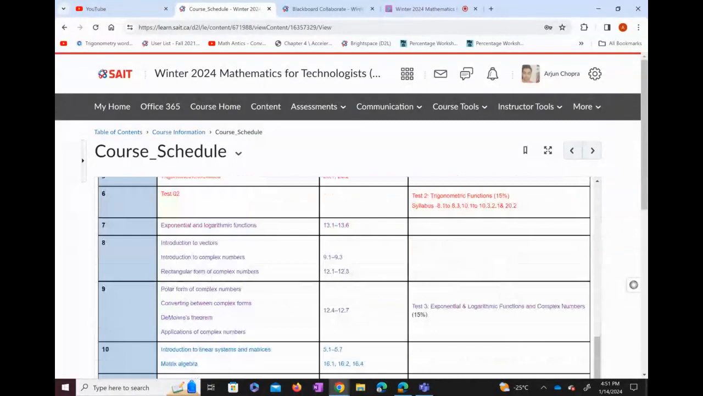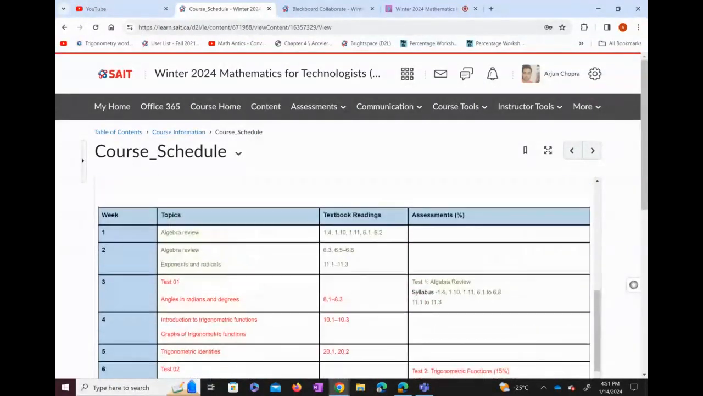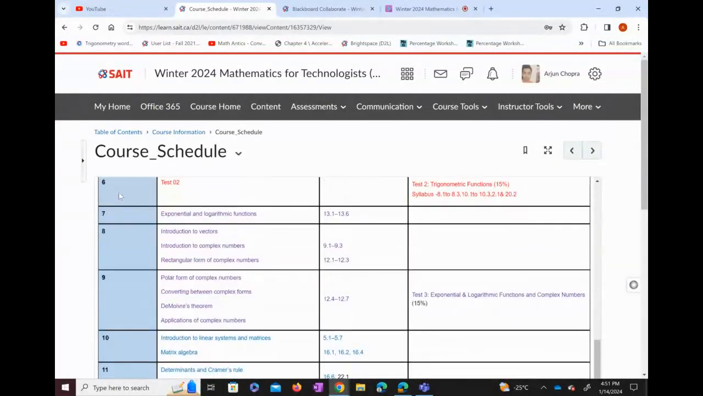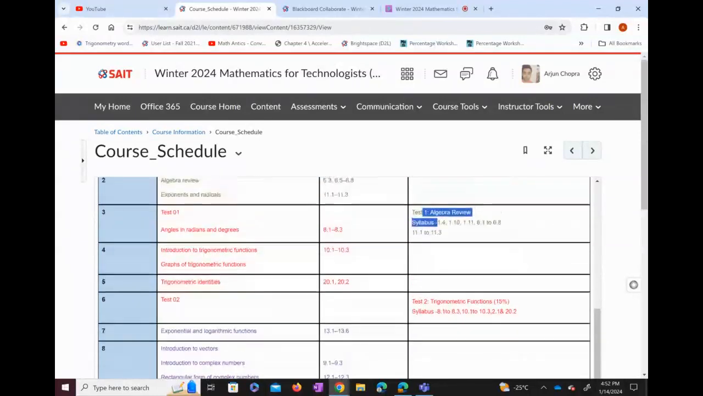Now how will you be able to find the exam week? So here is the exam week. Test 1 is in week number 3 and test 2 is in week number 6. So week number 3, how are you going to find out week 3?